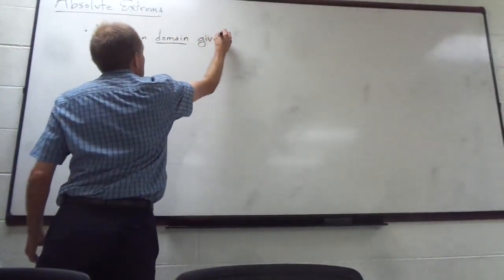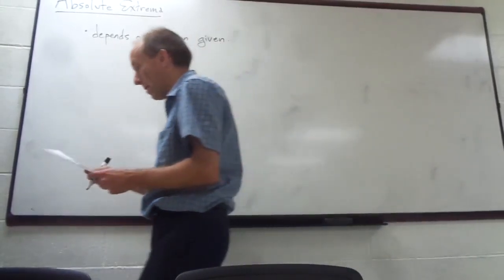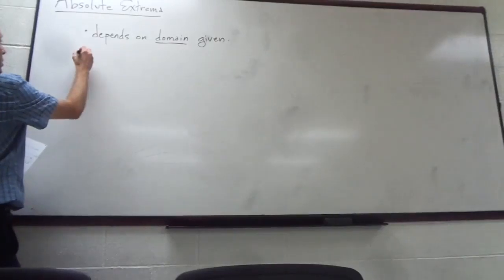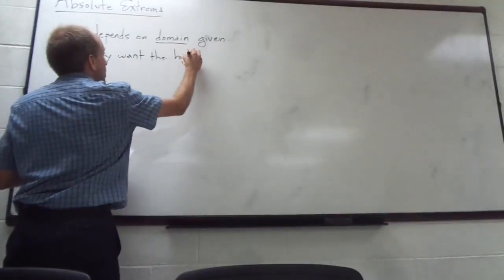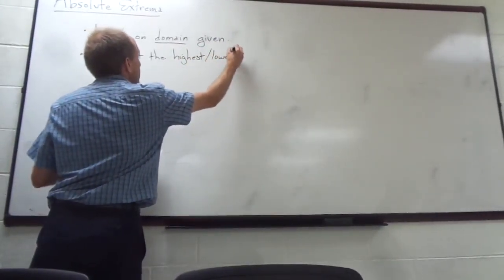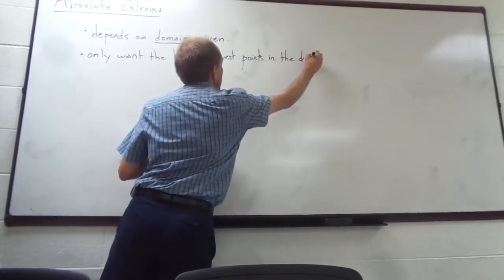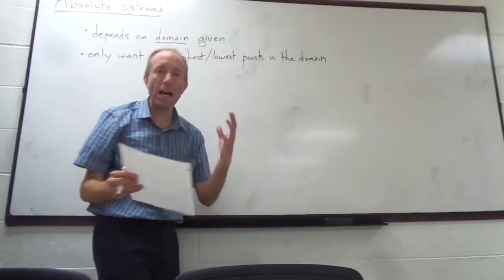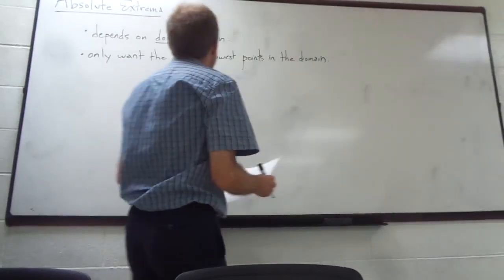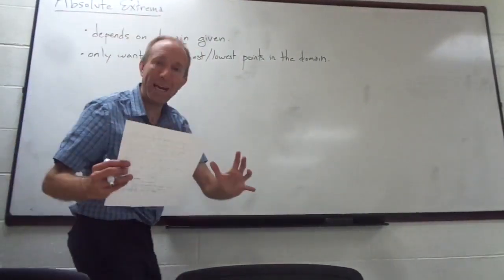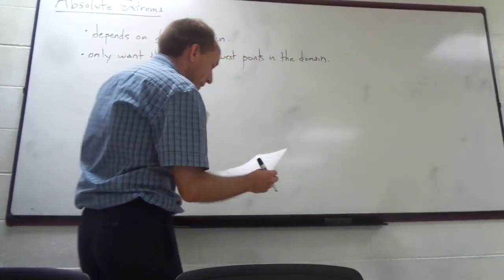given. They always have to give you the domain. So you're going to be seeing problems where they actually give you the domain, and you're only looking for the highest and lowest points in the domain. Just within that domain, just within California, the absolute maximum would be Mount Whitney. So it depends on the domain. If I change my domain, my absolute maximum and minimum might change. So that's one thing to keep in mind.